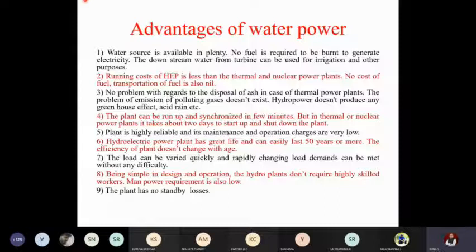If you want to run a hydroelectric power plant, see, we have a model of a hydraulic turbine in our fluid lab. So once this lockdown is over, if you come, I'll demonstrate how easy it is to operate. Just by turning on a valve and switching on the turbine, within minutes, you can start the plant to operate. It starts giving you the output. And whenever you want to stop, if you just shut down the gates, water flow will stop. Obviously, the turbine will get shut down.